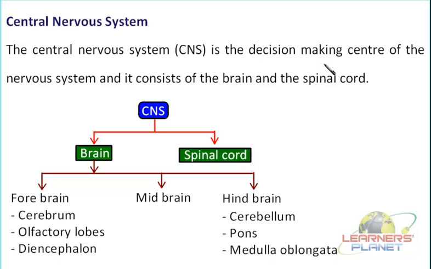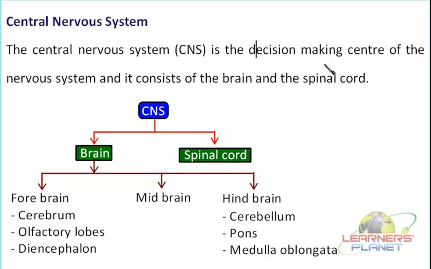There are three membranes surrounding the brain. What are these membranes known as? They are known as the meninges, or we can even call them the cranial membrane. These membranes have some space, and the space is filled with fluid. This fluid is known as cerebrospinal fluid.